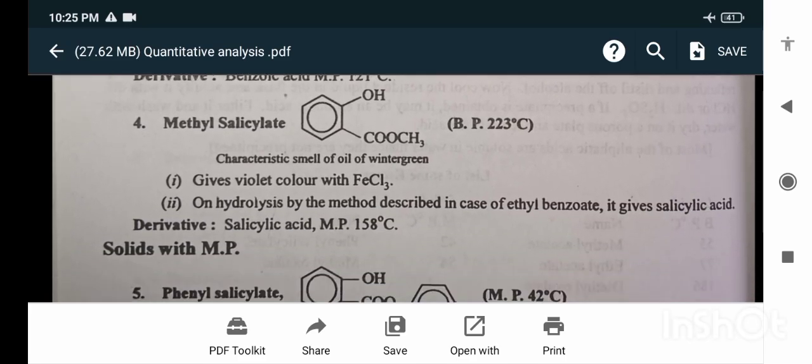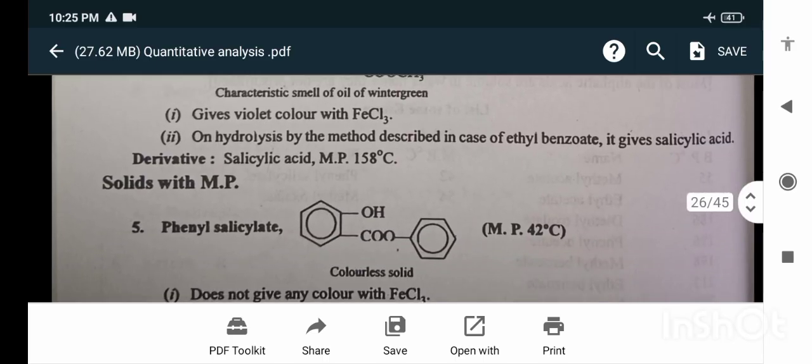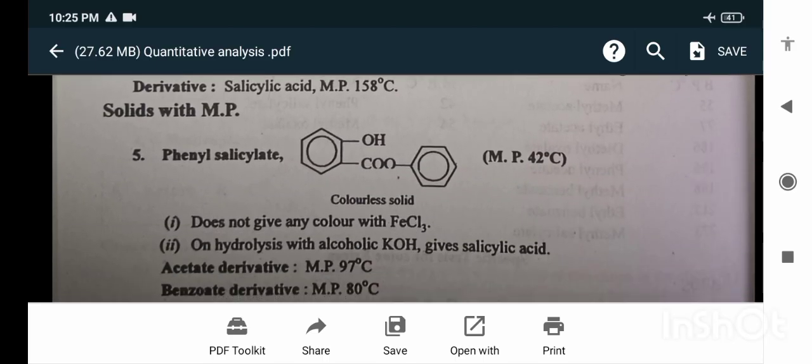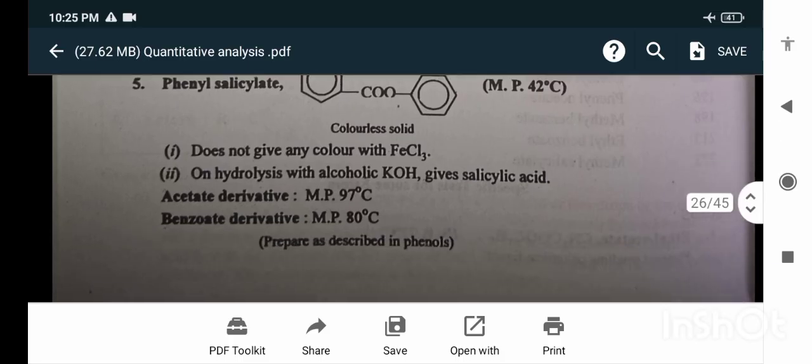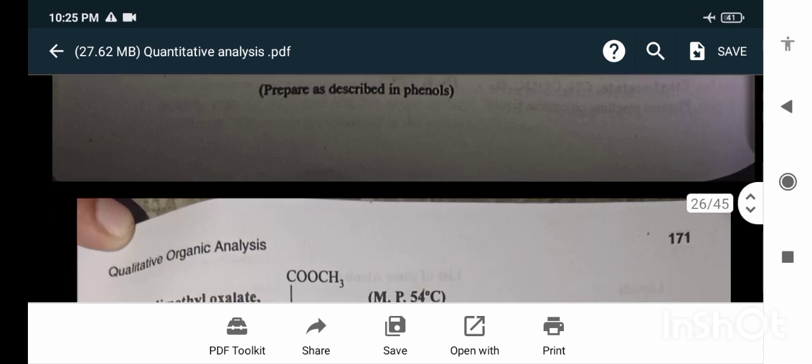Methyl salicylate gives a violet color with FeCl3; on hydrolysis, by the method described for ethyl benzoate, it gives salicylic acid. Solid phenyl salicylate does not give any color with ferric chloride. On hydrolysis with alcoholic KOH, salicylic acid is given.